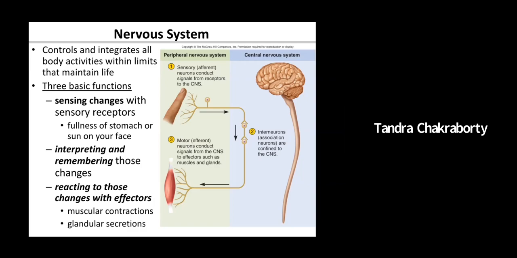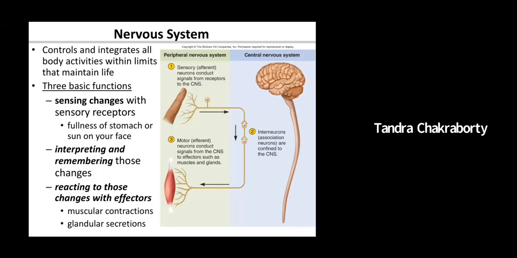We will learn the first three right here. You can see the three major basic functions. For example, any sensory information comes in, say you prick your finger, the information from your finger passes to the nervous system, where it processes the information and then passes out the information to have the action in the muscle or glands.